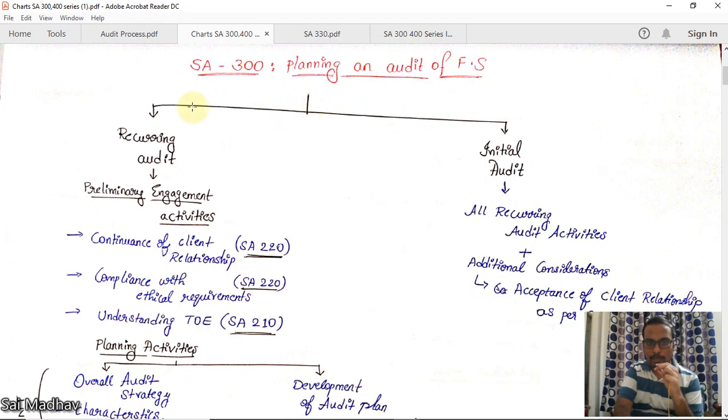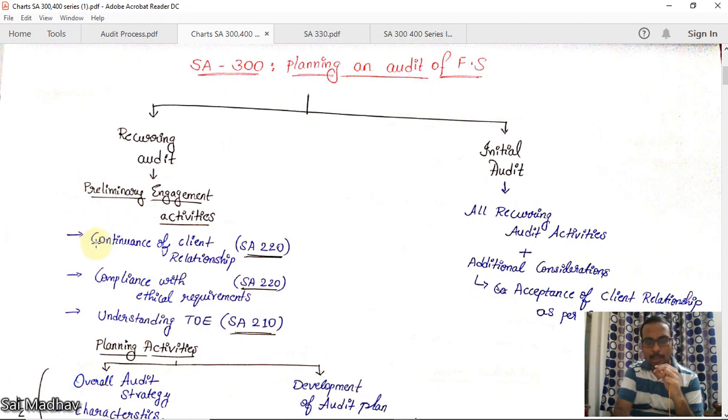There are two types of audit. First one is initial audit and the other is recurring audit. Initial audit means first time audit. Recurring means subsequent audits. We have already discussed initial audit in SA 220. Now in recurring audit there are some preliminary engagement activities. Preliminary means starting activities.